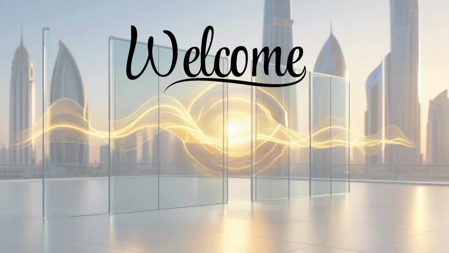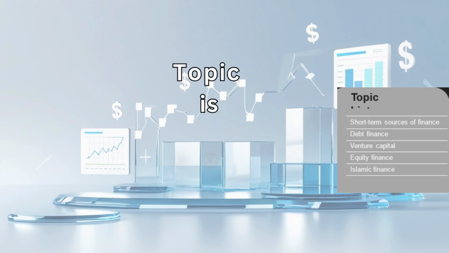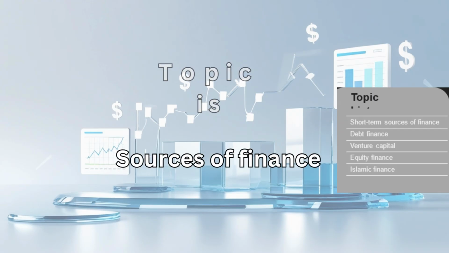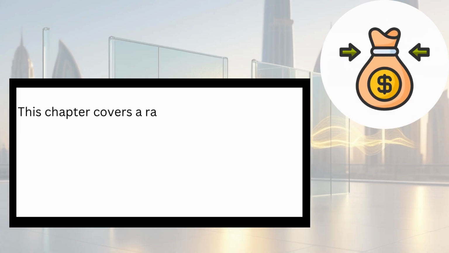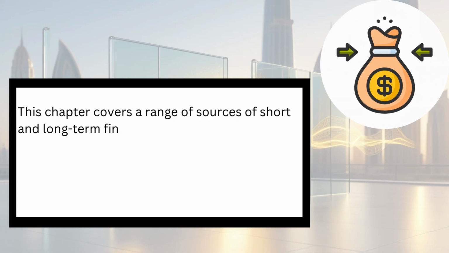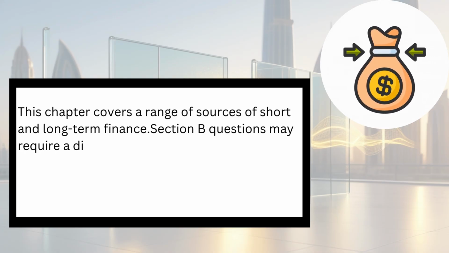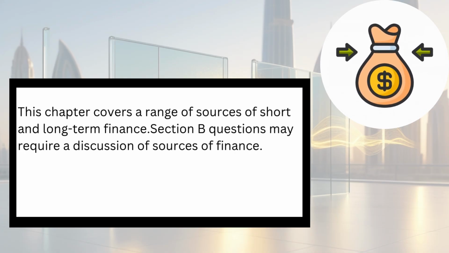CFA Learning Study. Reading #3, Session Number 2: Financial Management. Topic is Financial Management and Financial Objectives. This chapter covers a range of sources of short and long-term finance. Section B questions may require a discussion of sources of finance.